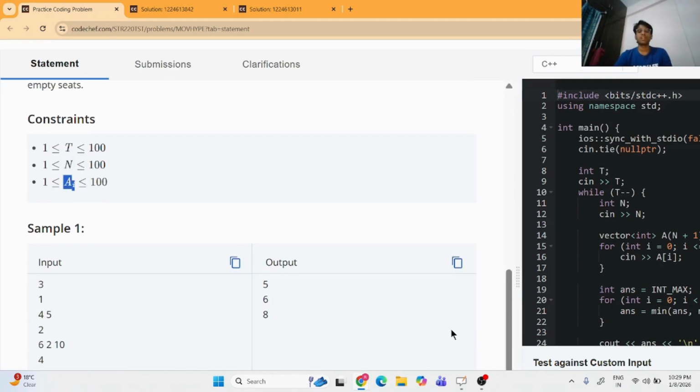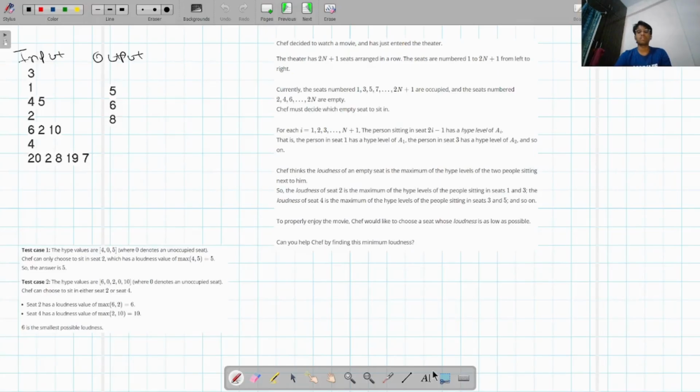So guys, now let's understand the sample test in the question more precisely over here. This question is very straightforward. It asks you to find the minimum loudness, which seat has the minimum loudness beside it. So we have to find that seat. Okay, let's take the first test case.